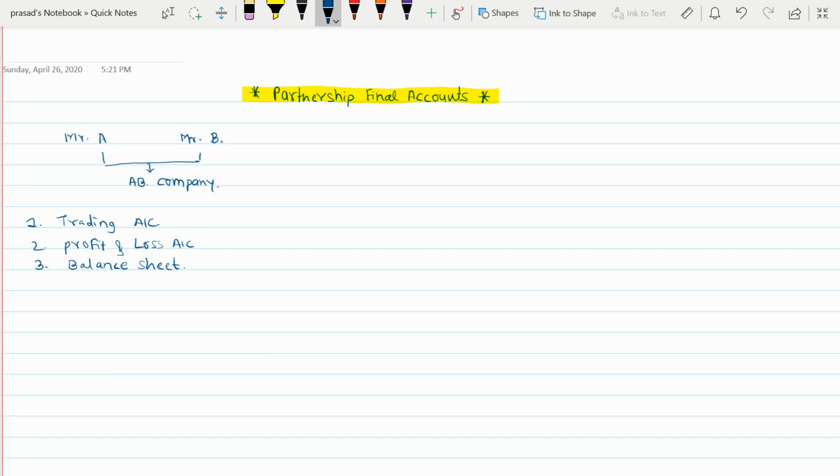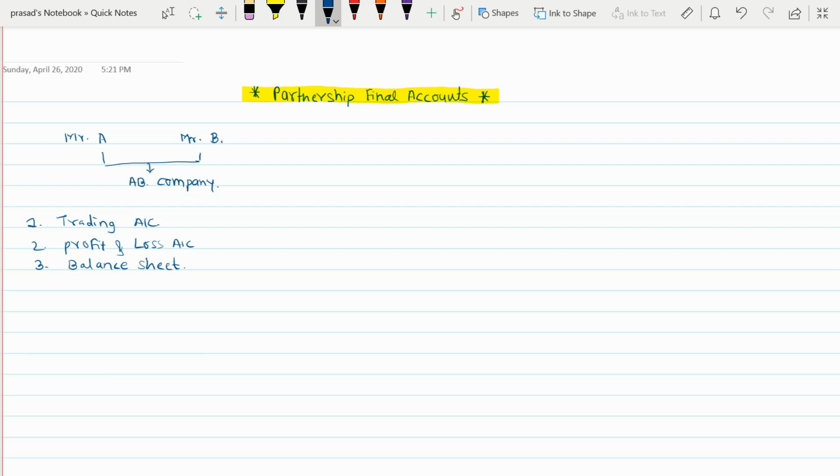Like you had prepared this for the sole proprietorship last year, in this year you are going to prepare it for the partnership firm. So what is the difference? There is only a slight difference, my friends. There is no big difference, or anything like you haven't studied the whole topics before, but there is only a slight difference between these two final accounts. That's what we are going to study in this particular topic.